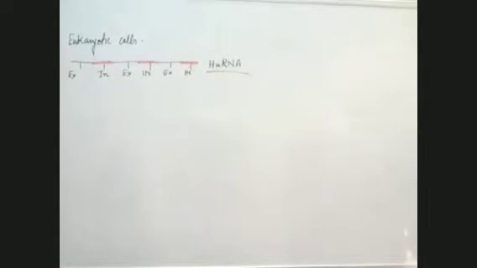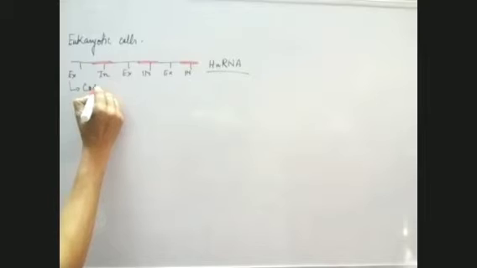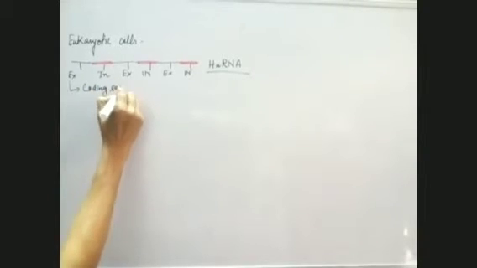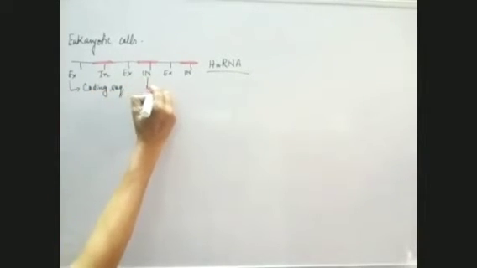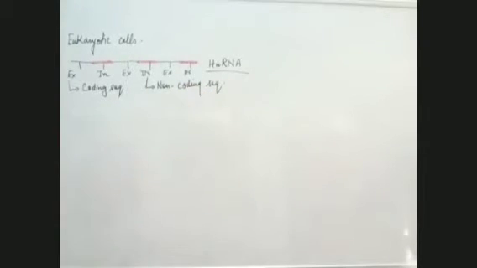This cannot be used for the process of translation. Before translation, this needs to be processed. Out of these, exons are coding sequences, whereas these introns are non-coding sequences. So we have exons as well as introns. The exons are the coding sequences.